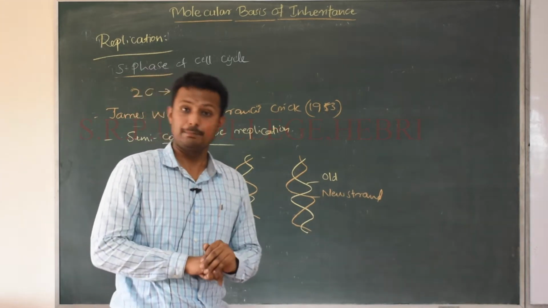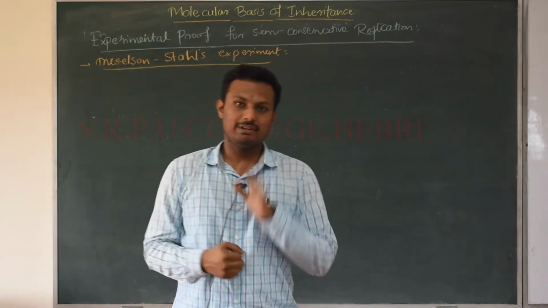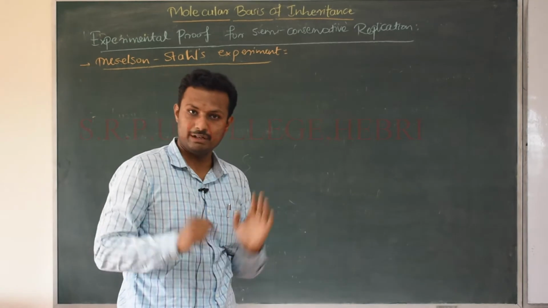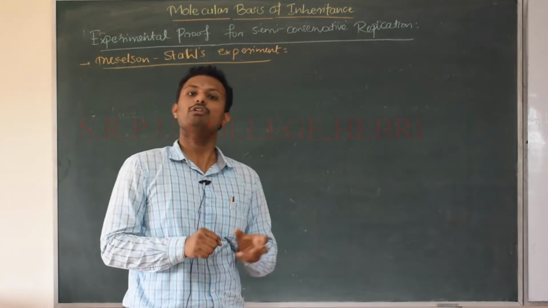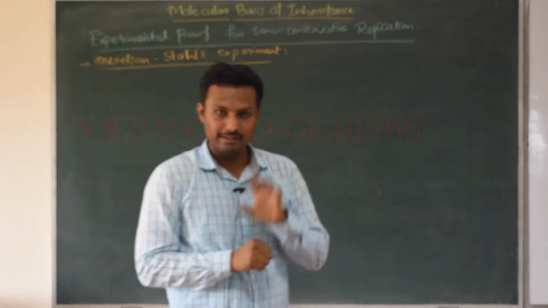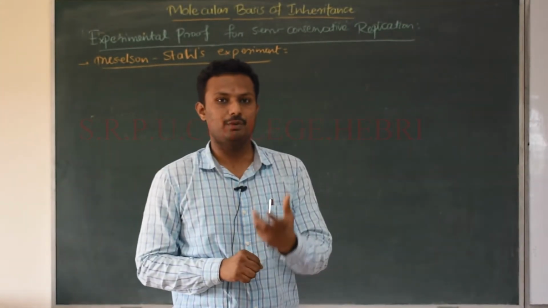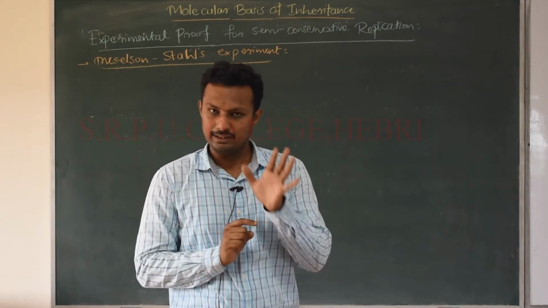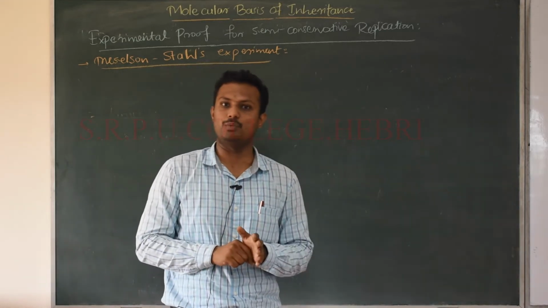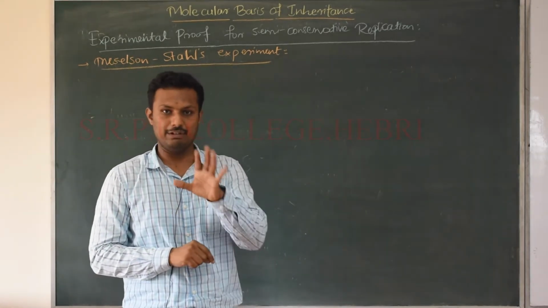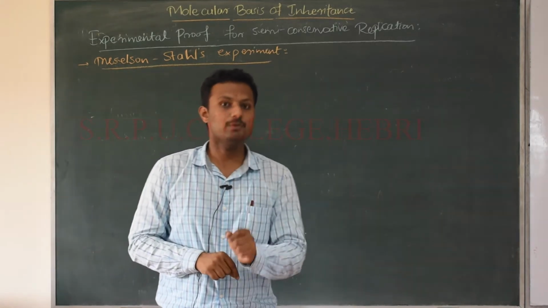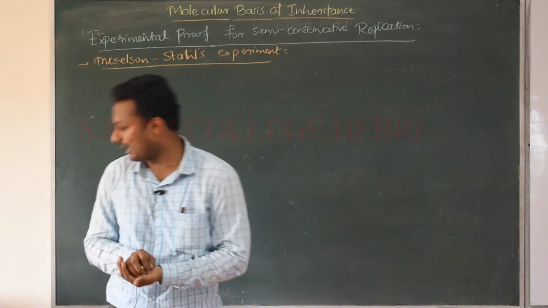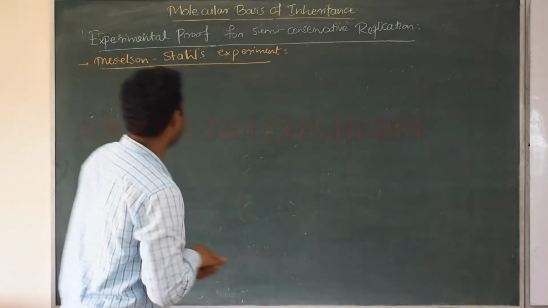Now let us study the replication of DNA. We are studying about the process of replication. We have not yet started the mechanism of replication. Before we go and understand the mechanism of replication, we need to study the experimental proof that was given to show that replication occurs by the semi-conservative method. The replication mechanism explained by Watson and Crick was a semi-conservative mechanism, that we already know, right? But this was experimentally proved by two people by name Meselson and Stahl, that is Matthew Meselson and Franklin Stahl.